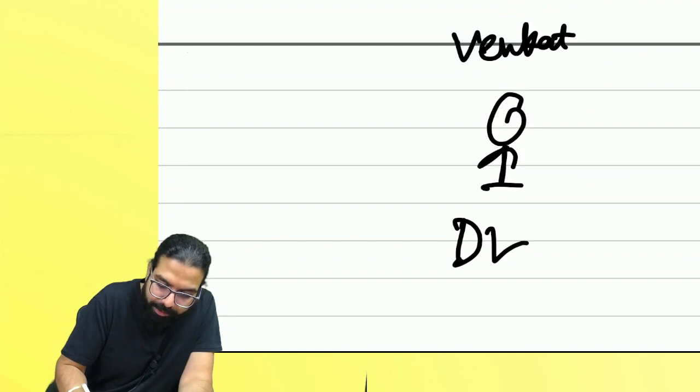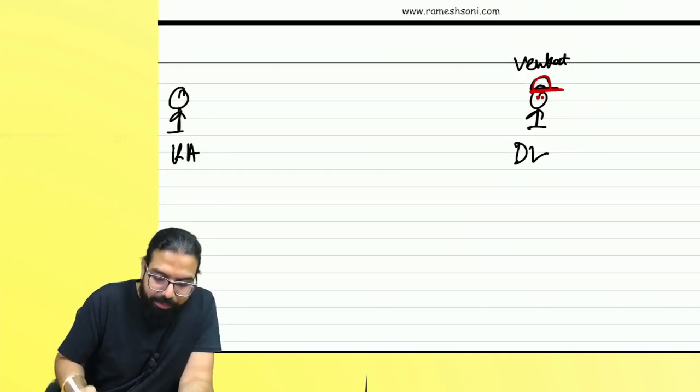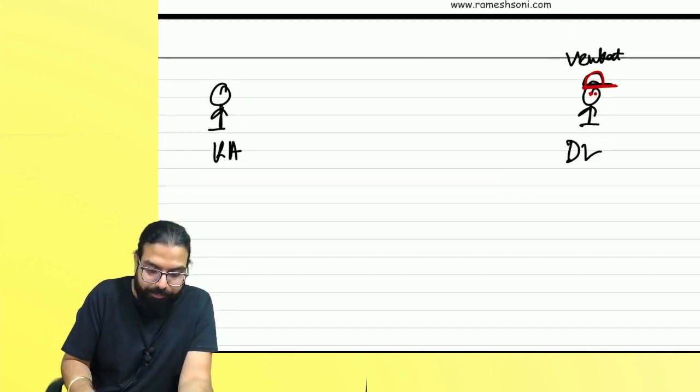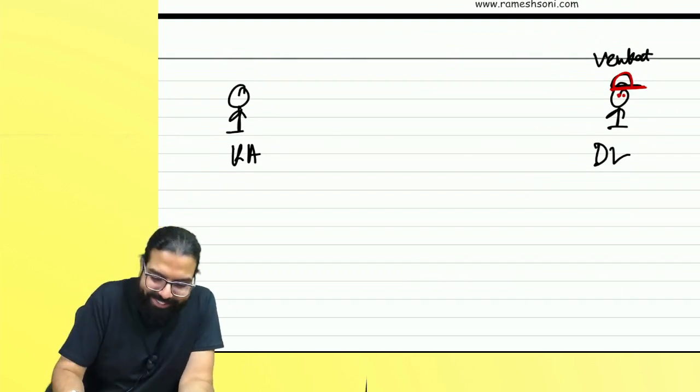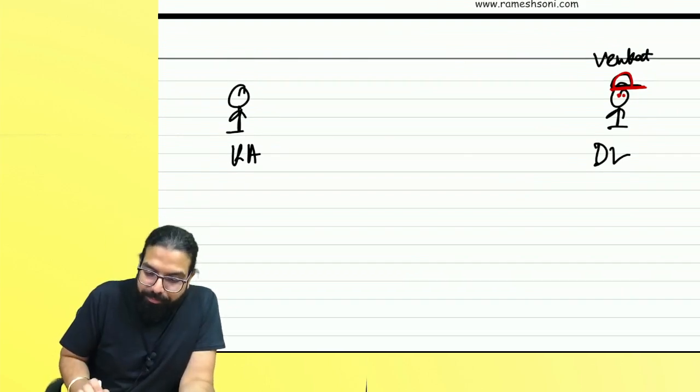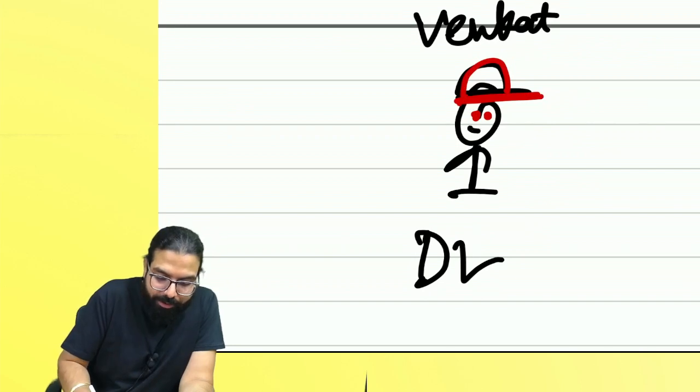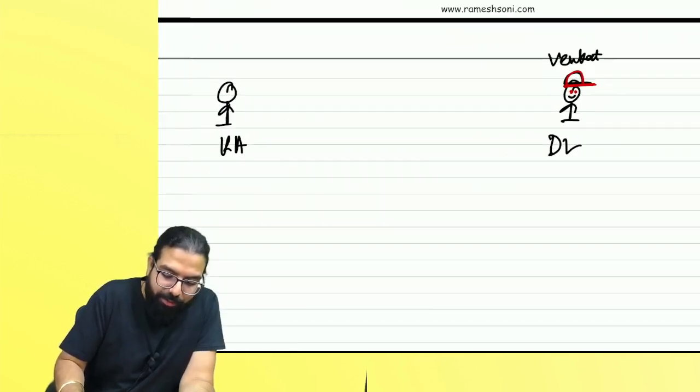Venkat, you will wear a cap every day. Then we'll draw. This will be Venkat every day. Okay, everyone. From the front I can't draw, so I've drawn on the side. People, you never laugh at my drawing. I love drawing. Okay, everyone, now everyone over here.